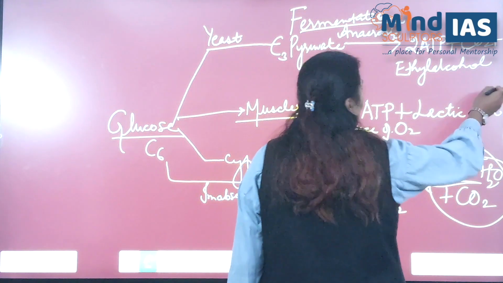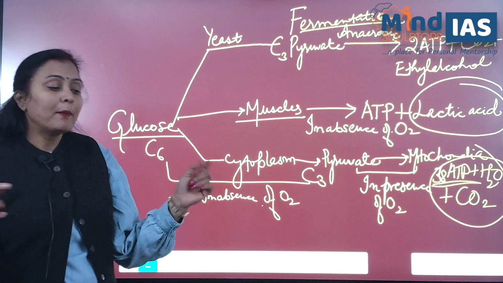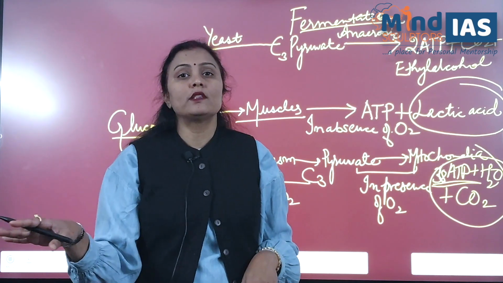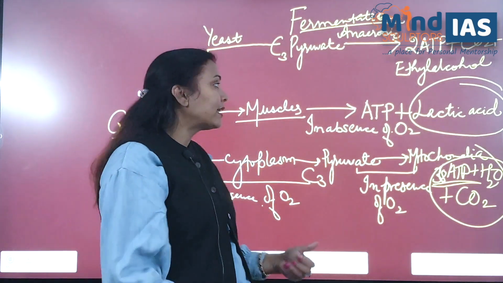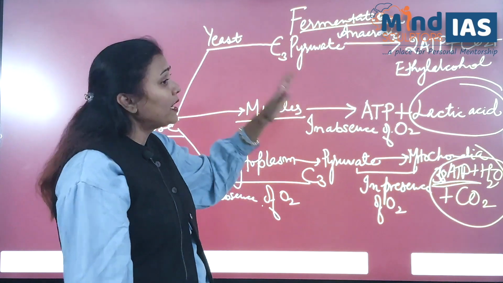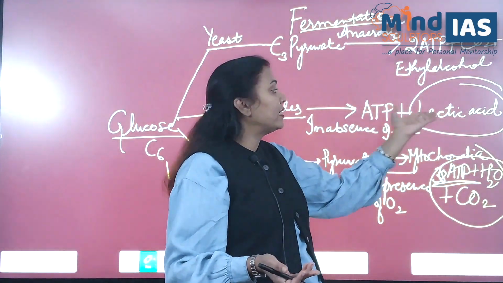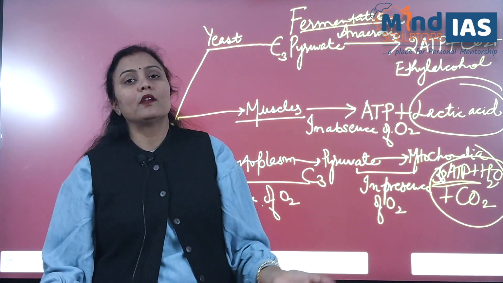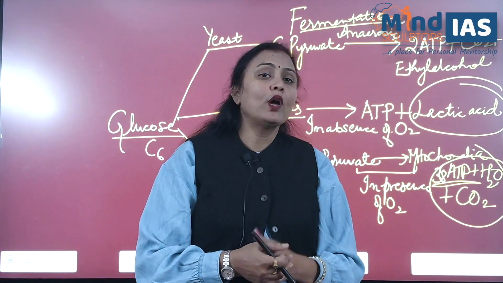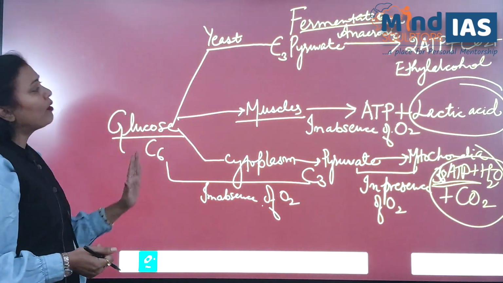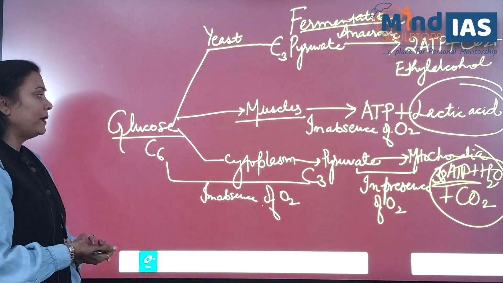The reason is the accumulation of lactic acid inside your muscle, because that is not a normal or natural process of respiration in human beings. But when you do too much exercise, too much work, you use muscle energy, and the disadvantage is the production of lactic acid along with ATP. This lactic acid accumulates inside your muscles and is responsible for muscle cramps. With the help of this picture, you can compare aerobic and anaerobic respiration in human beings as well as in prokaryotic cells.